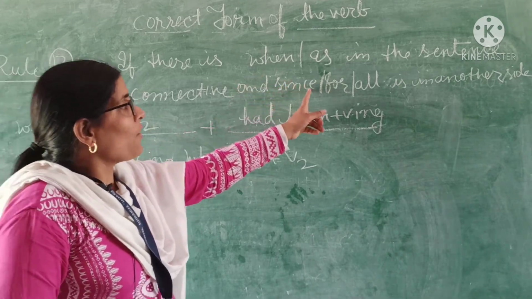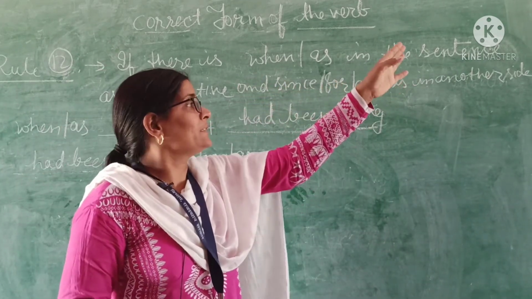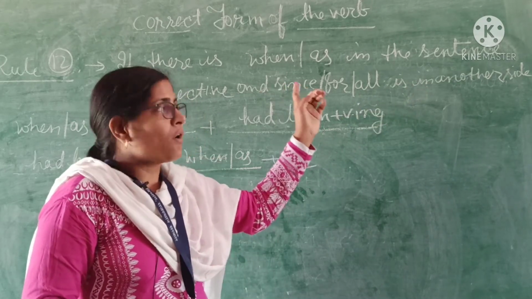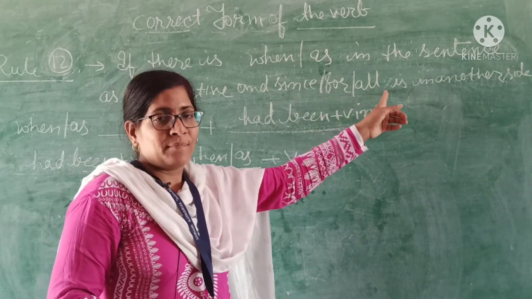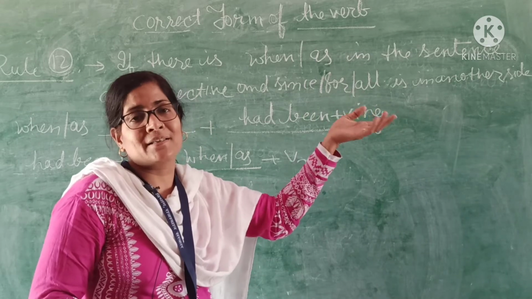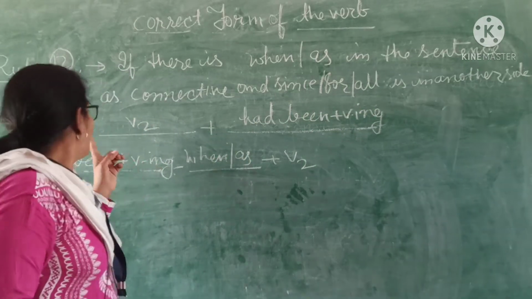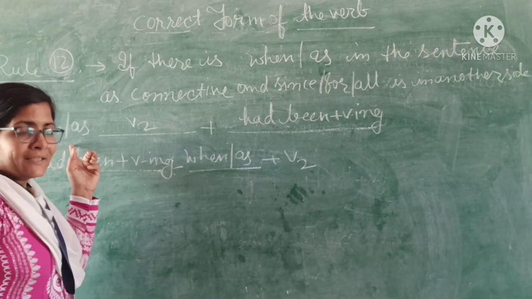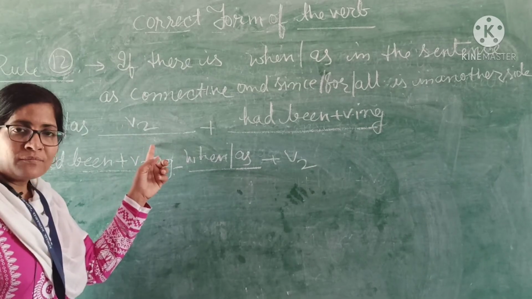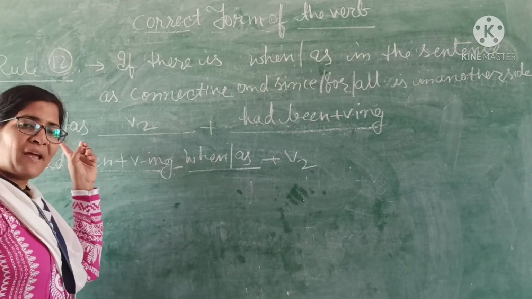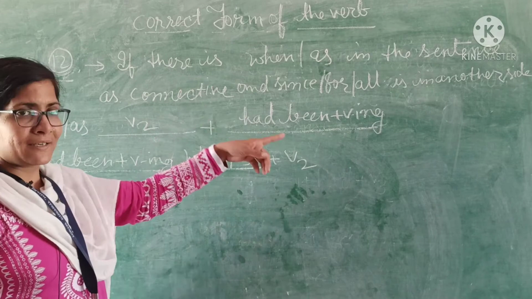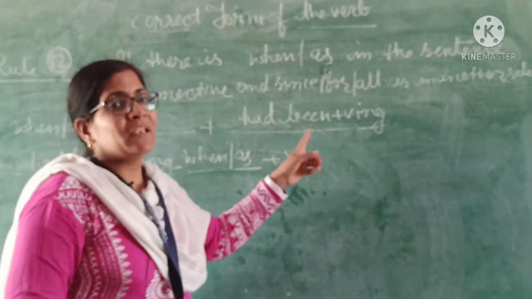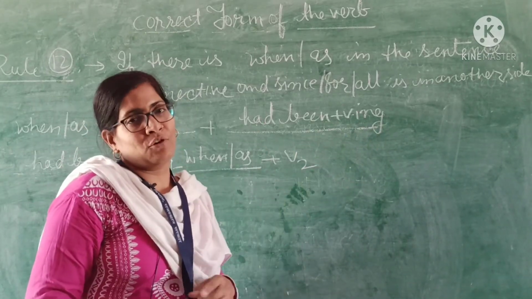In the sentence there is all, since, for, all with time. Since, all, for with time plus time is in another sentence. Then what will you do? With the when or as sentence you will use the second form. The second form is used with the when or as sentence, and in the other sentence there will be had, been plus verb ing form.